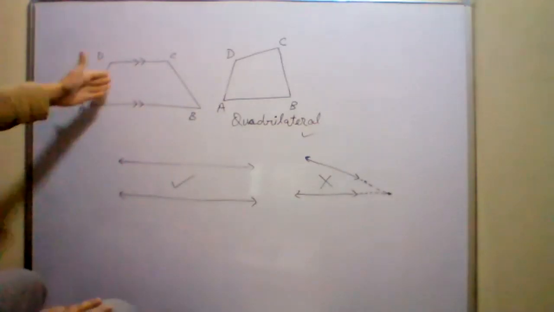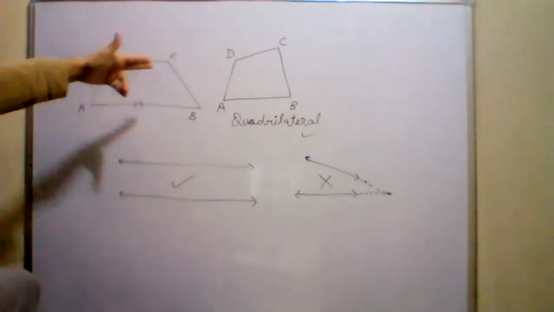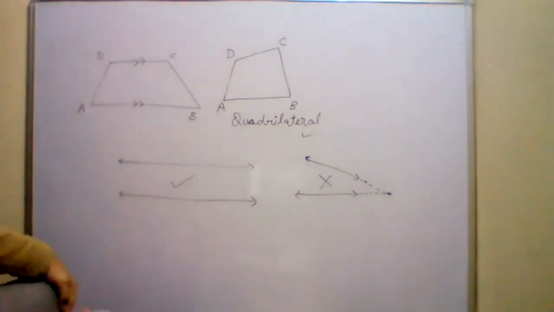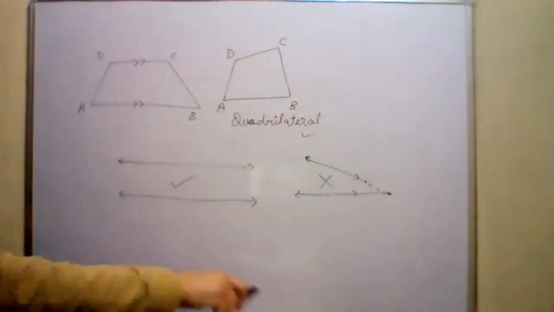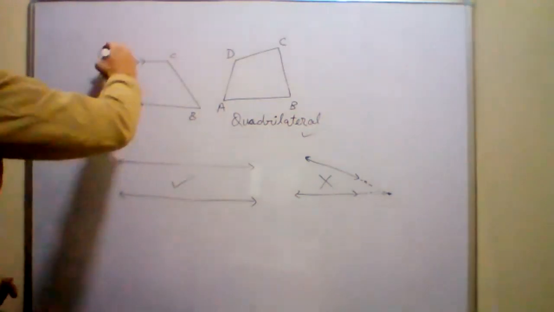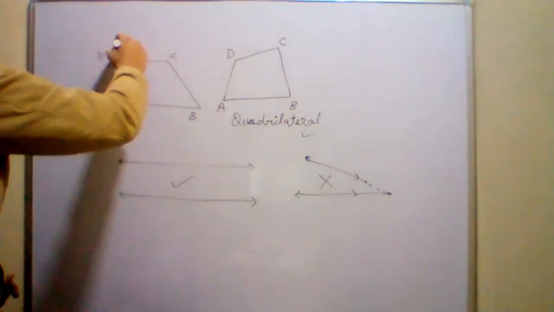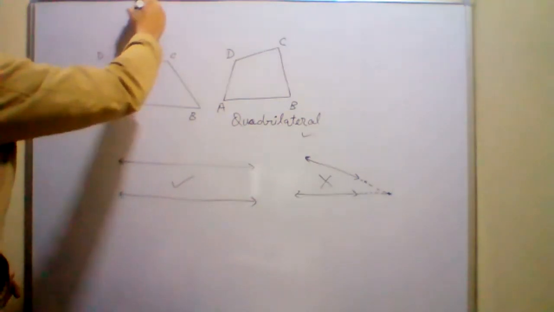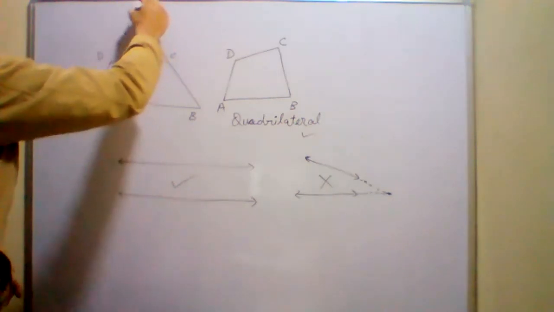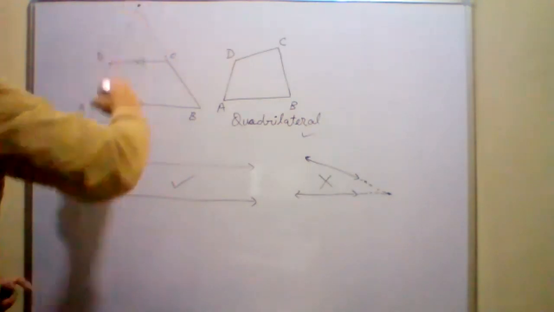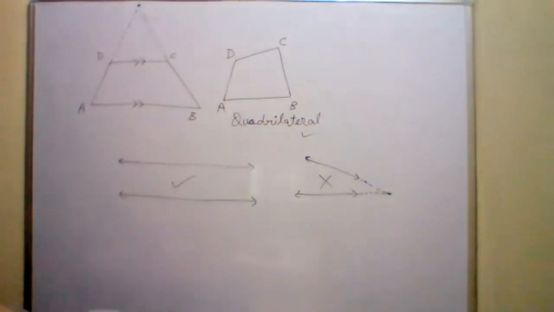Are the sides AD and BC parallel in this case? No, sir. AD and BC are not parallel, they're not straight. So if I produce AD like this and BC also, if I produce like this, they will meet at a point. Both will intersect each other. That means these are not parallel lines.